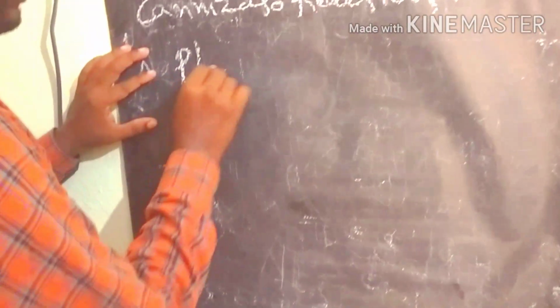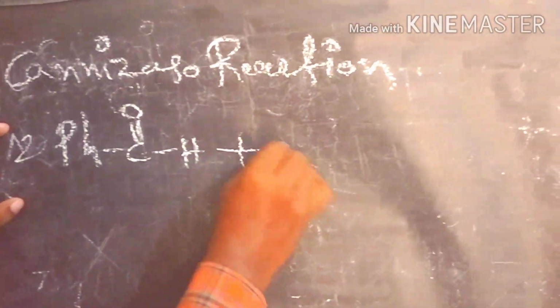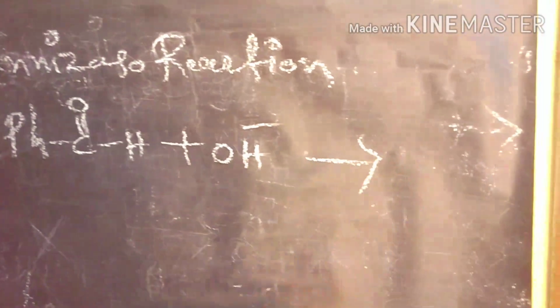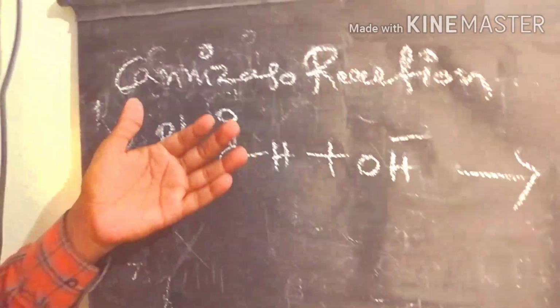First of all, we start with benzaldehyde. Here benzaldehyde has no alpha hydrogen present. Two moles of benzaldehyde react with a strong base like OH minus, which represents sodium hydroxide or KOH.